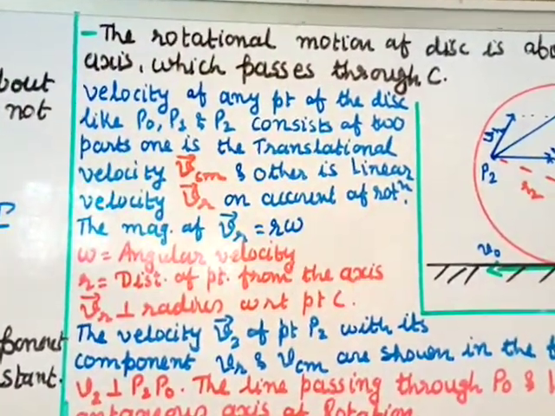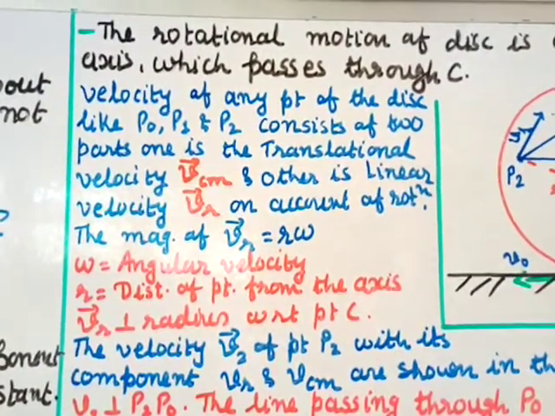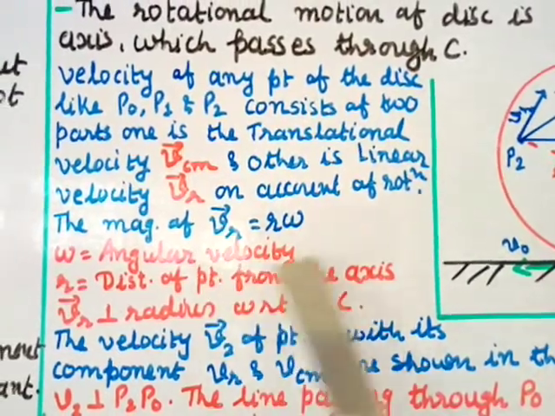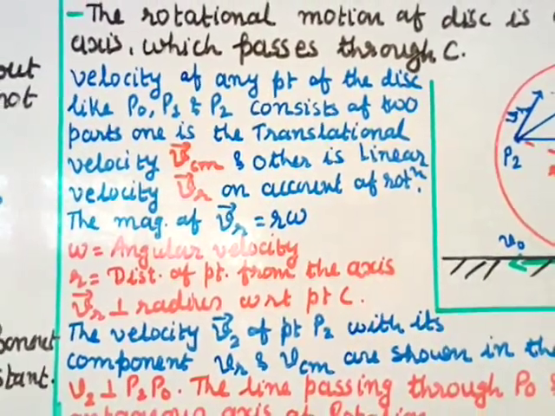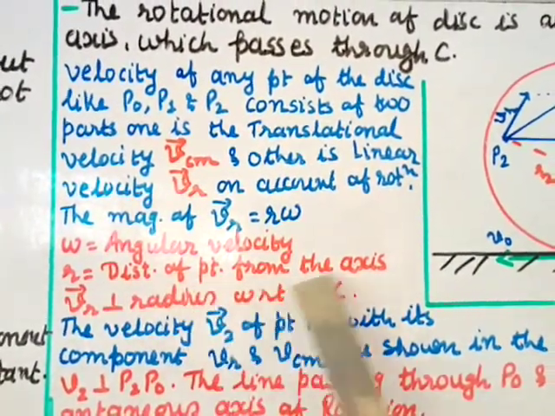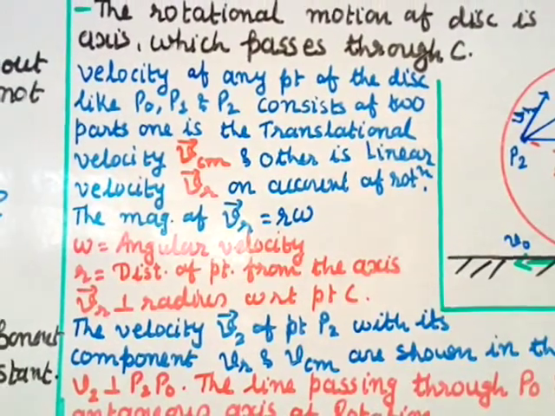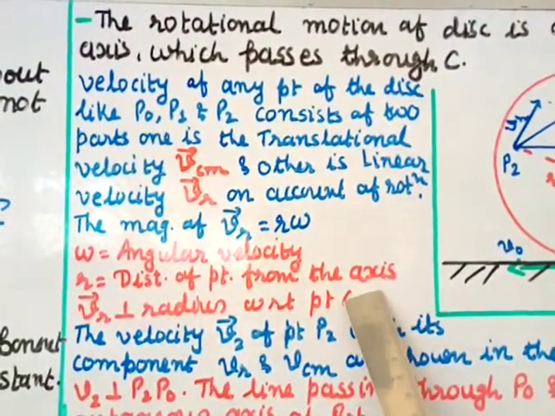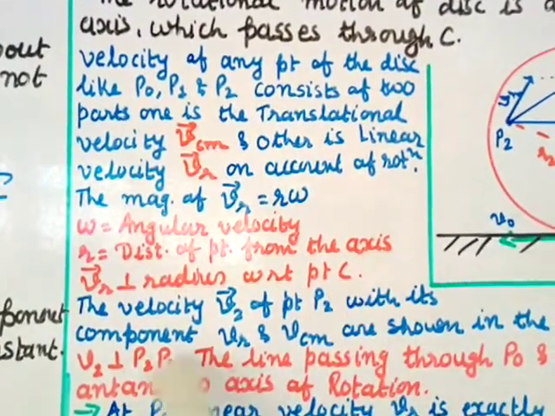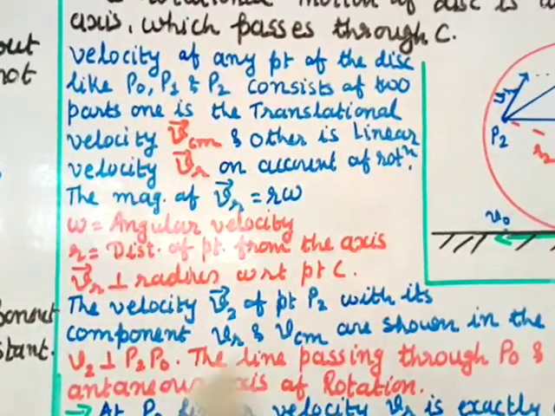We know that the linear velocity and the angular velocity have the relation V equals R omega, so that is what is used here, VR equals R omega. This is the linear velocity due to the rotational motion, where omega is the angular velocity and R is the distance of the point from the center C, or from the axis. VR, the linear velocity, is perpendicular to the radius with respect to point C.